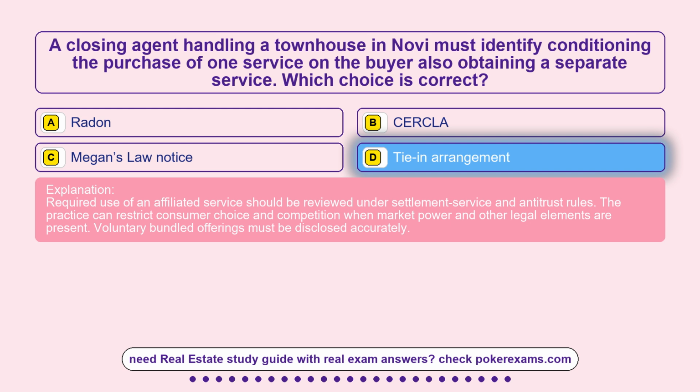Required use of an affiliated service should be reviewed under settlement-service and antitrust rules. The practice can restrict consumer choice and competition when market power and other legal elements are present. Voluntary bundled offerings must be disclosed accurately.